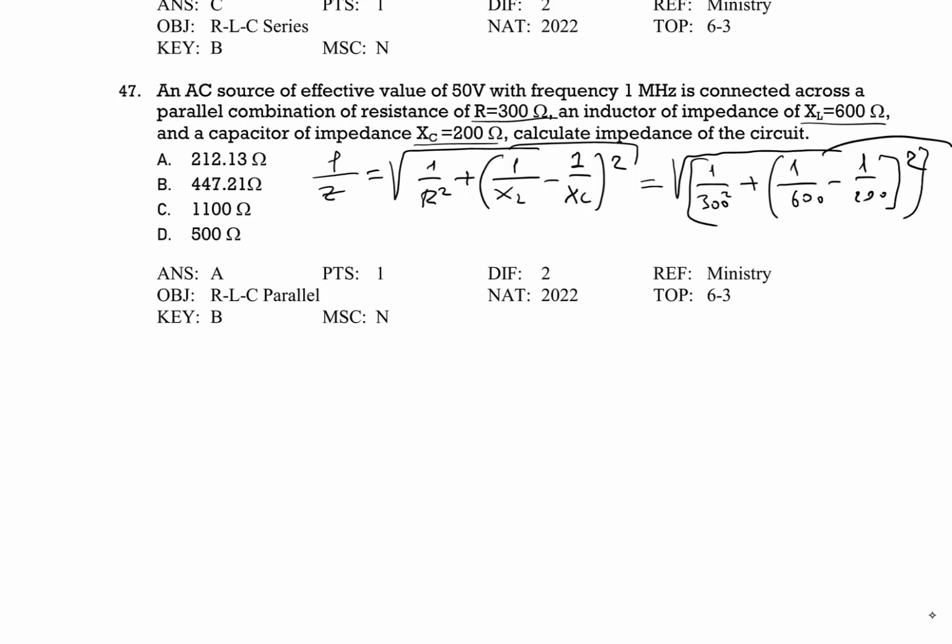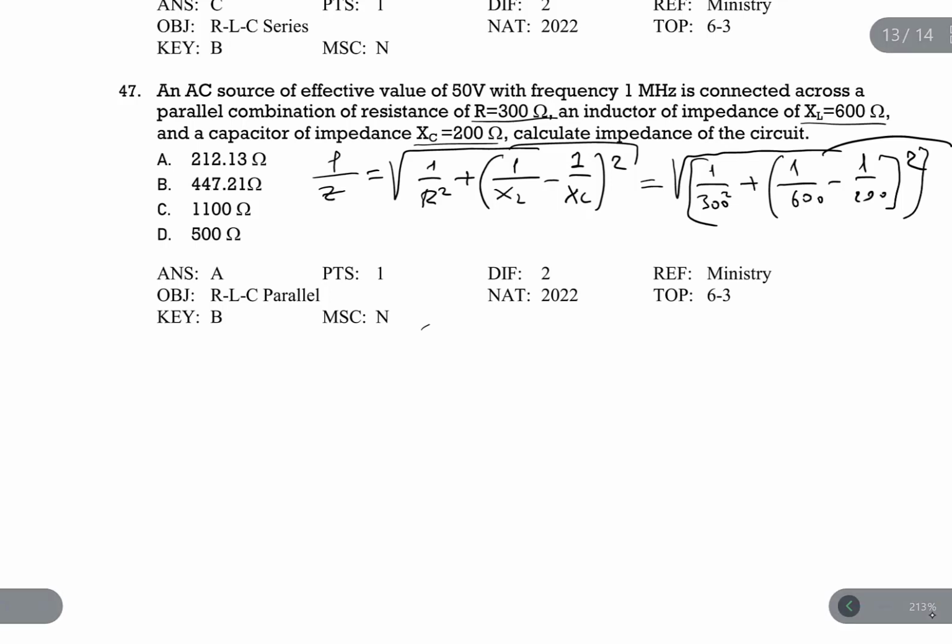Let's start from the second term. 1 divided by 600 minus 1 divided by 200. It is 3.3 times 10 to the power of 3. Then we will square this. Plus 1 divided by 300 squared, which is the first term. It is 2.22 times 10 to the power negative 5. After that, get the root of this answer.